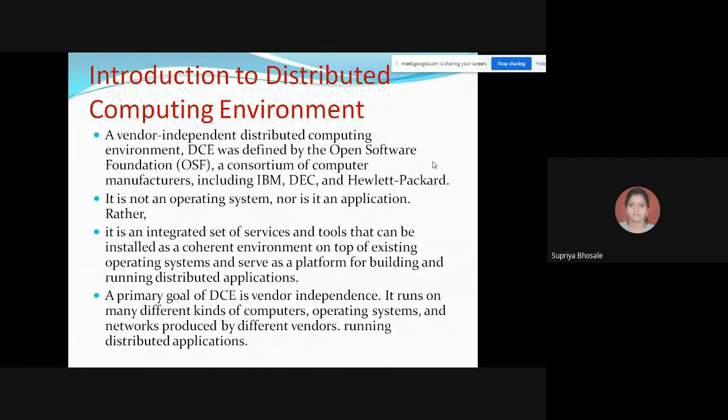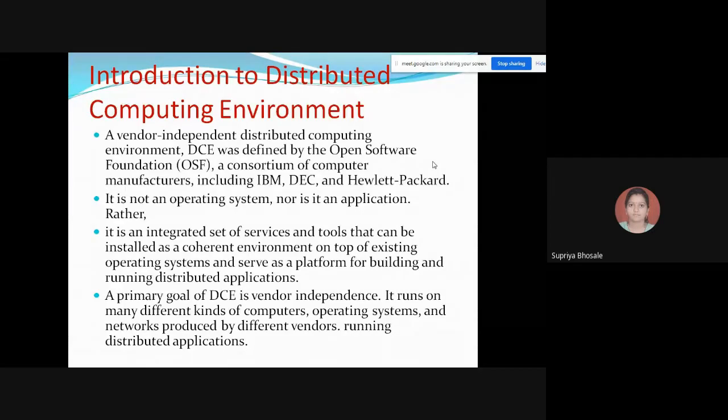Rather, it is an integrated set of services and tools that can be installed as a coherent environment on top of existing operating systems and serve as a platform for building and running distributed applications. Okay, so this is nothing but the environment.